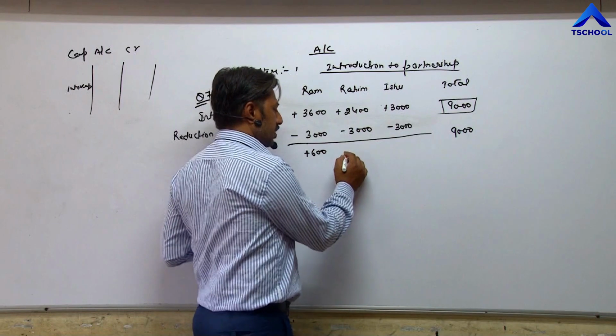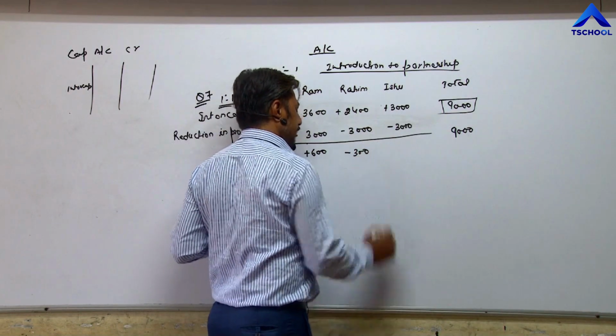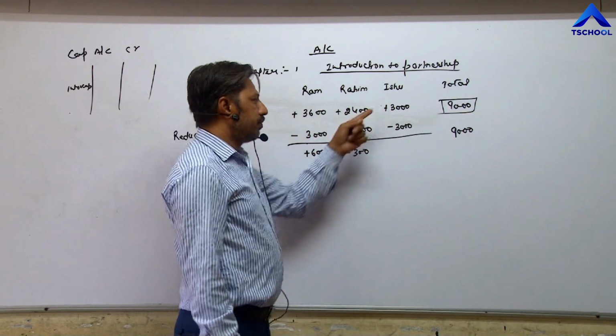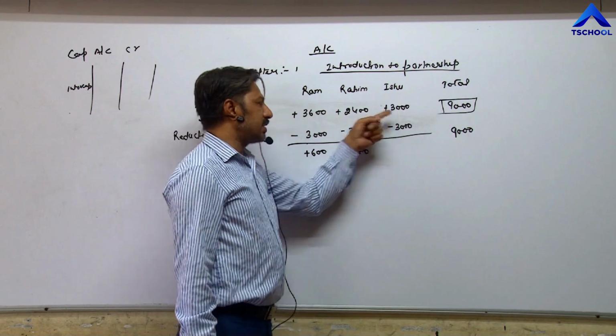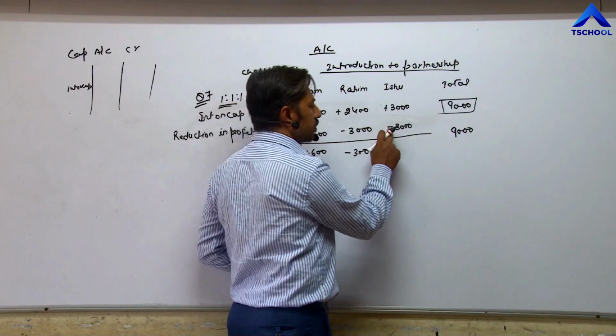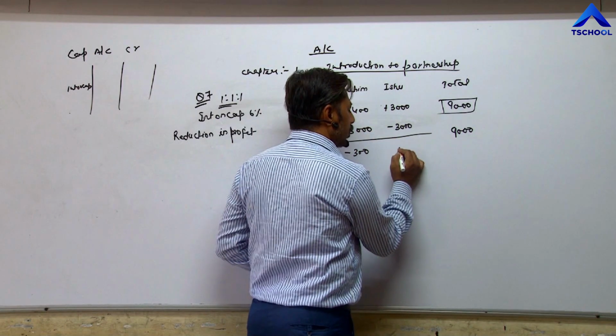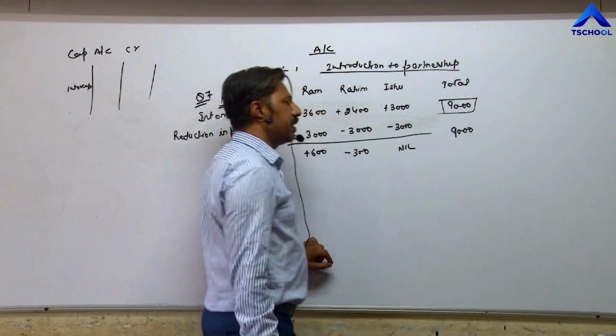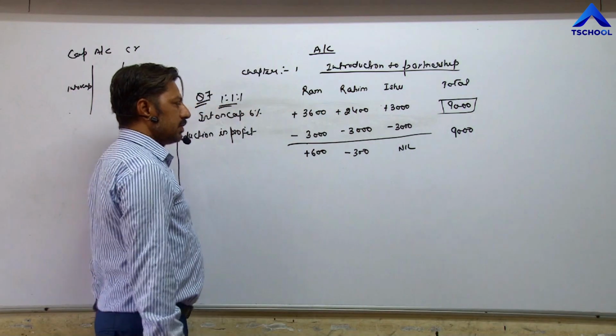So he is in loss of 300. Third, Ishu, is receiving 3,000 as interest on capital. On the other side, his profit reduces by the same amount, 3,000. Means no profit, no loss. There is no effect on Ishu's capital account.